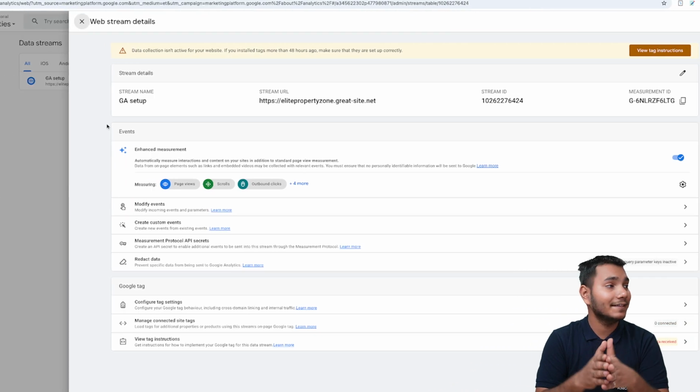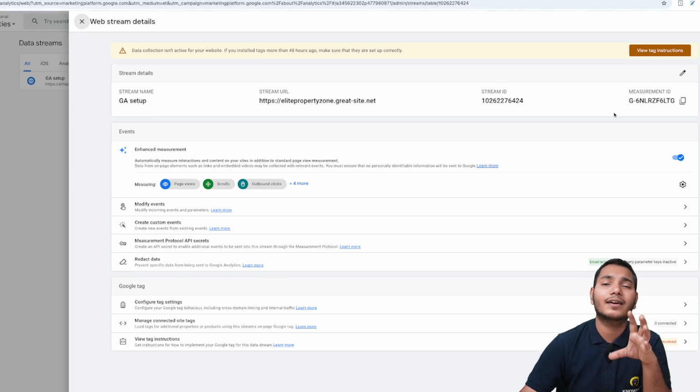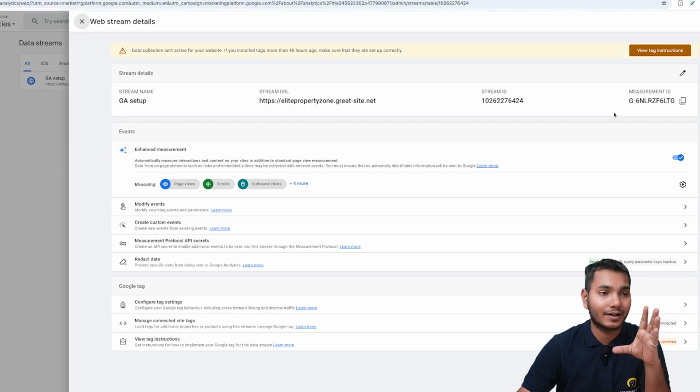So now as you can see, there are our web stream details. First is our stream name, then our stream URL, and then the stream ID, and lastly the measurement ID. So here there are various IDs, so don't get confused. We will be using this measurement ID for connecting our Google Tag Manager with Google Analytics, right? And automatically and indirectly our Google Analytics will be connected to our website, right?